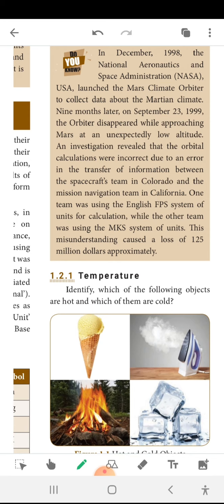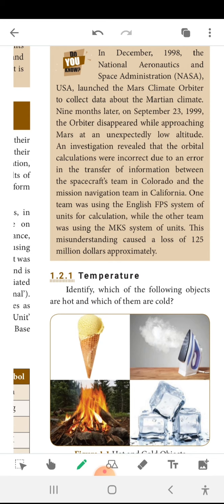One team was using the English FPS system of units for calculation, while the other team was using the MKS system of units. This misunderstanding caused a loss of approximately $125 million. So from this we come to the conclusion that we have to use only the international system of units.